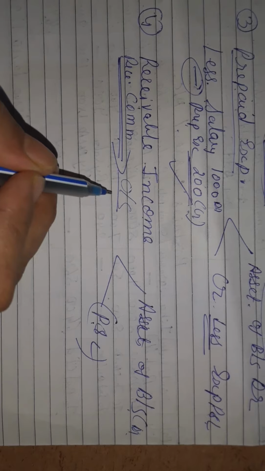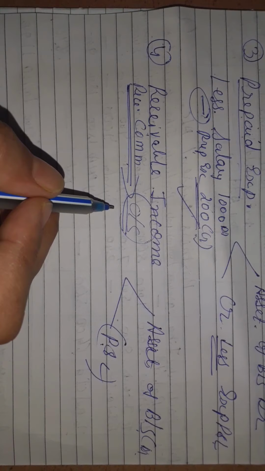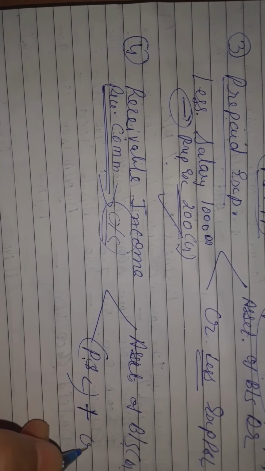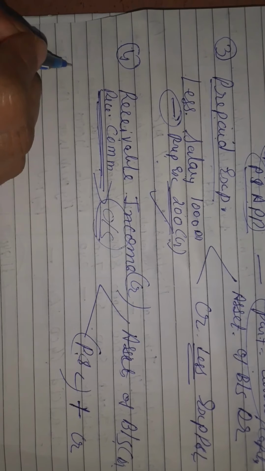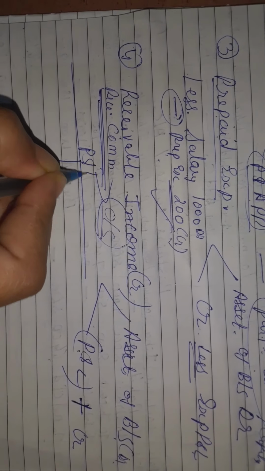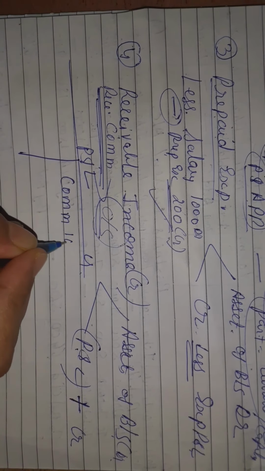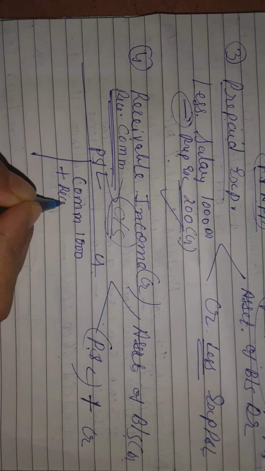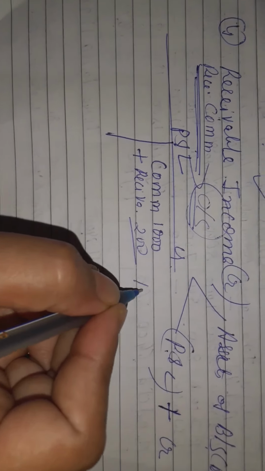As I told, any outstanding, whether it is an income or an expense, you have to add it. So in this case also you have to add it. Income outstanding you have to add, which is your credit effect, because income always has a credit side. Suppose this is a profit and loss account. If commission is there, you are going to write it on the credit side. This is your income, you write 1000. Afterwards you are going to add what? Receivable income, which is income yet not received. Suppose 200. So you are going to write outside 1200.